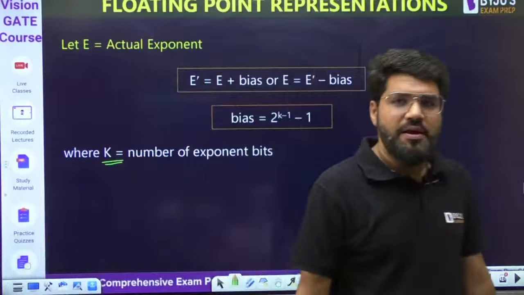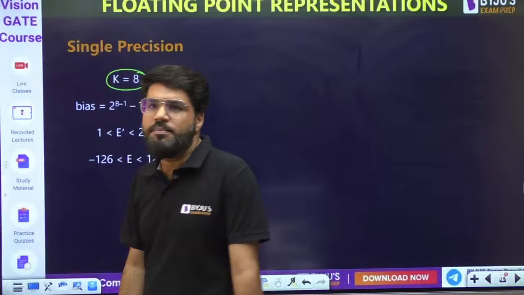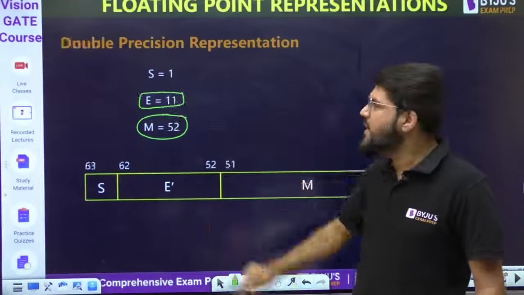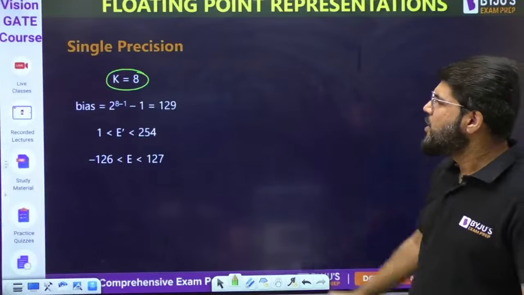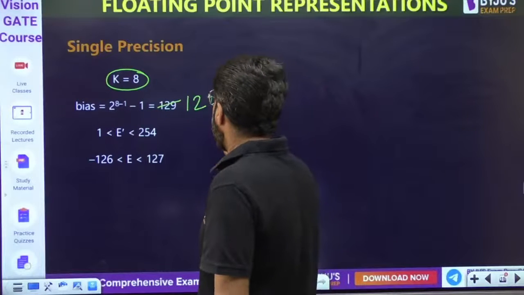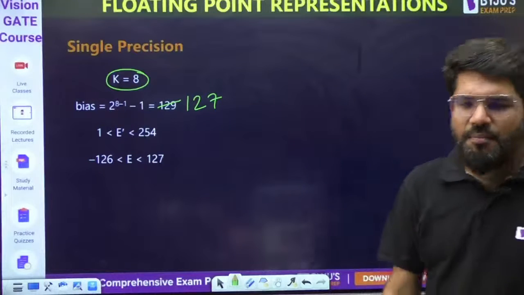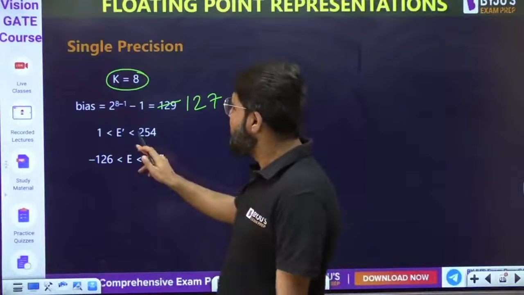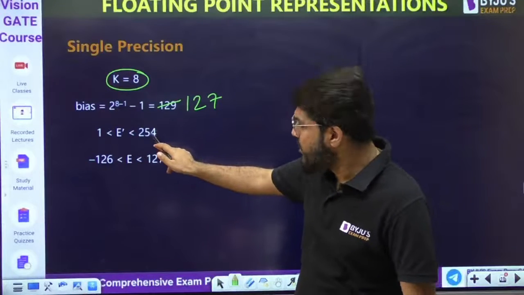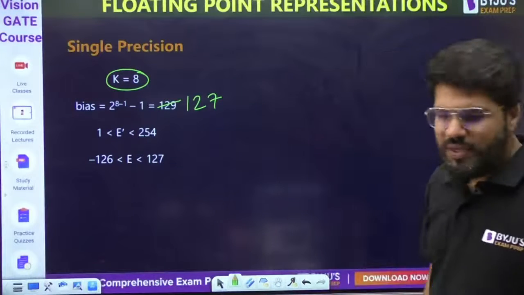For example, in single precision, the number of exponent bits is 8. That means k is equal to 8. So what is the bias value? 2 raised to the power 8 minus 1, that is 127. Sorry, typo. That is 2 power 7 minus 1, which is 127. The range of E dash is 1 to 254. The highest value of E dash will be 254, not 255, and the lowest one is going to be 1.